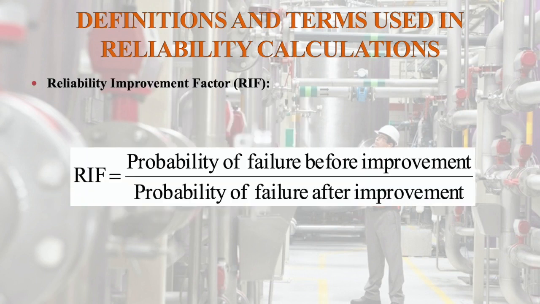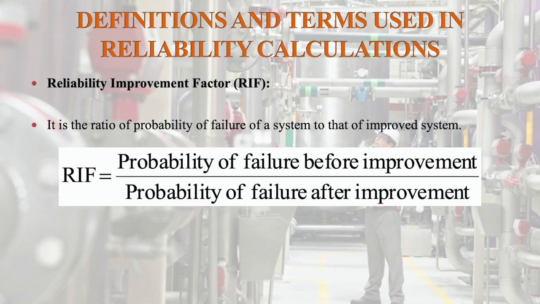So, reliability improvement factor, we have to find out the reliability improvement factor. It is the ratio of probability of failure of a system to that of the improved system, that is RIF, the reliability improvement factor, is equal to probability of failure before improvement divided by probability of failure after improvement. That is the reliability improvement factor.